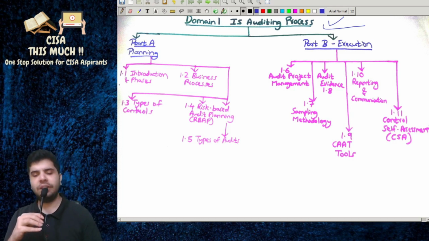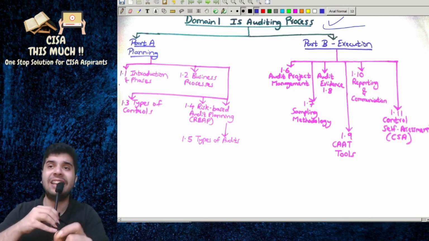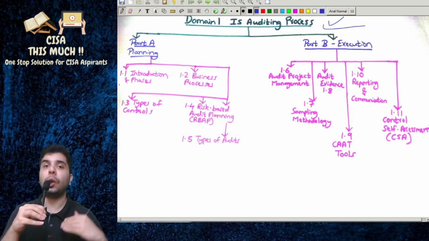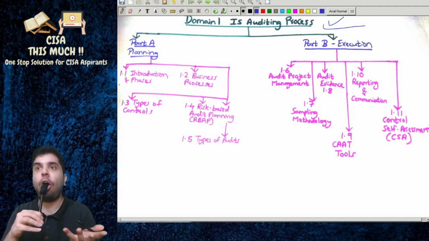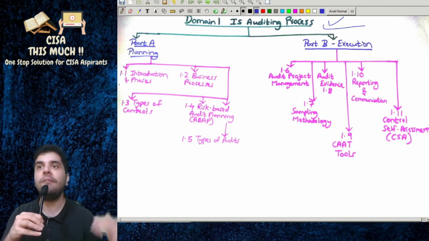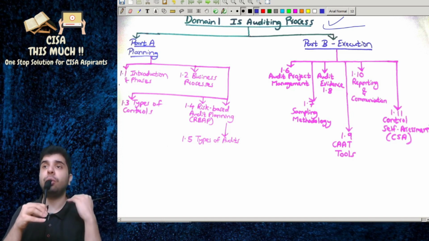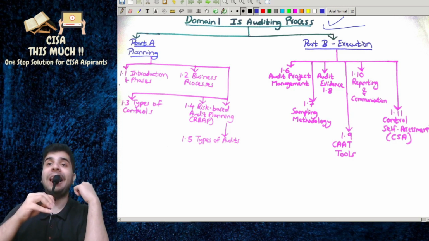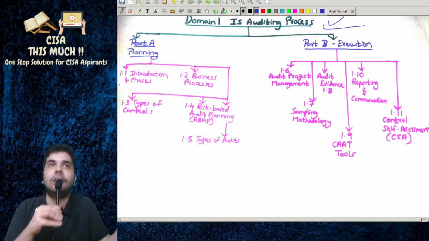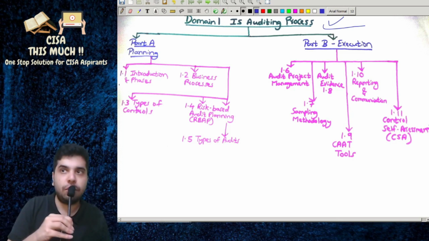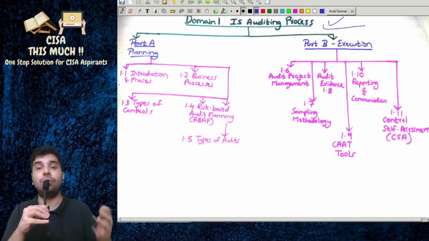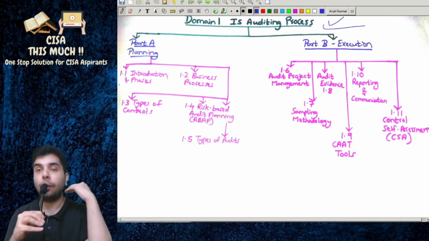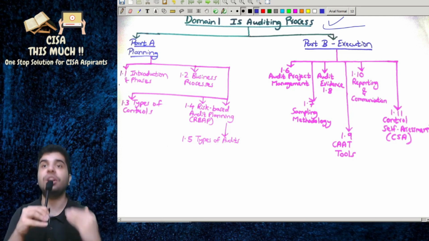Everywhere you will require how to think from an IS auditor's point of view. And this is the reason I always say that the CISA exam is not purely a technical exam, because it requires the underlying concepts of auditing. Everywhere you need to think from an auditor's point of view. In exams you will not see more technical questions, but even in technical questions you will see how an IS auditor will react to the situation, to the case.